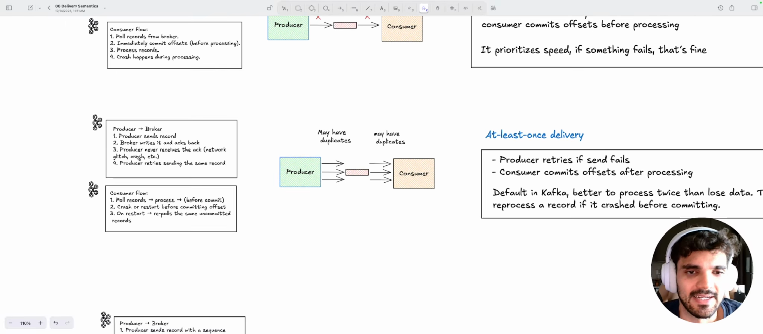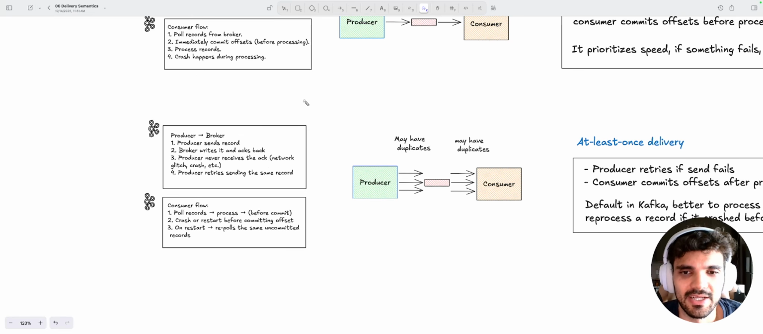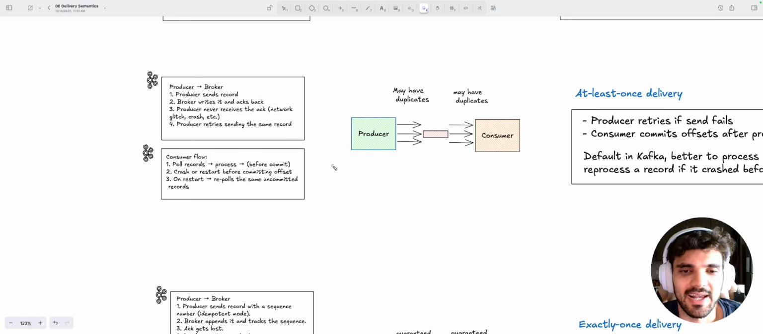Why is that? If you look at the producer side workflow, the producer sends the record, and the broker is going to write it and acknowledge it back. If the producer never receives the acknowledgement due to any network glitch or crash, the producer will try sending the same record again. So it might send the same record twice. On the consumer side, the consumer might pull the records and process them before committing. Then let's say a crash or a restart happens before committing the offset. When it restarts, it's going to re-pull the same uncommitted record. So it's going to cause duplication again.